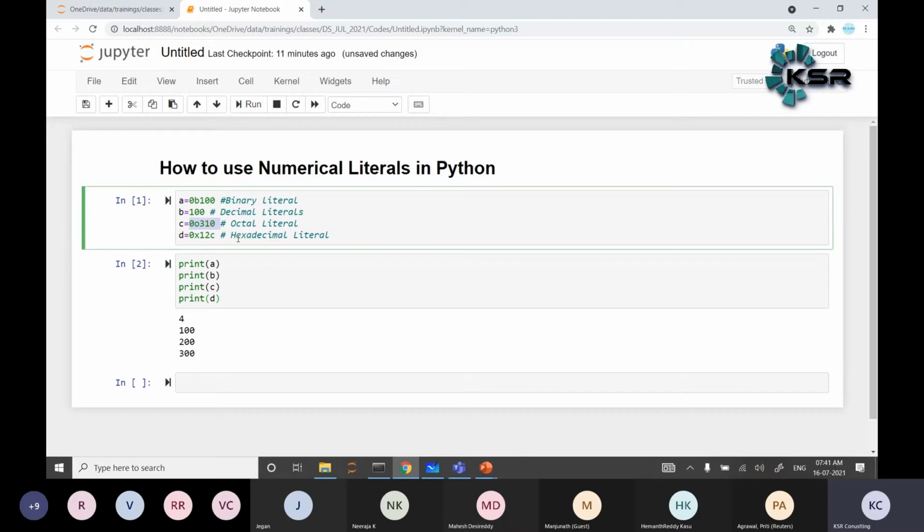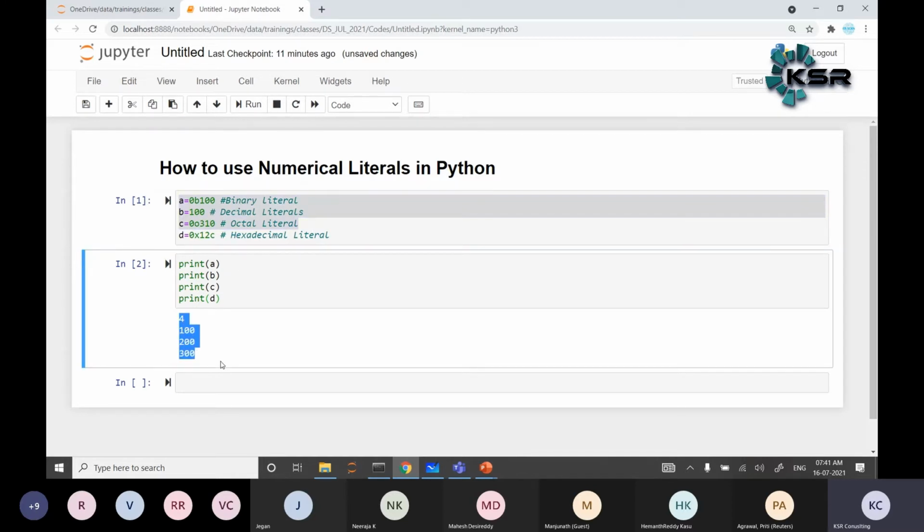Here we have assigned integer literals with different values. A is the binary literal, B is the decimal literal, C is an octal literal, and D is the hexadecimal literal in the given data. When you print it, it gives the corresponding values.